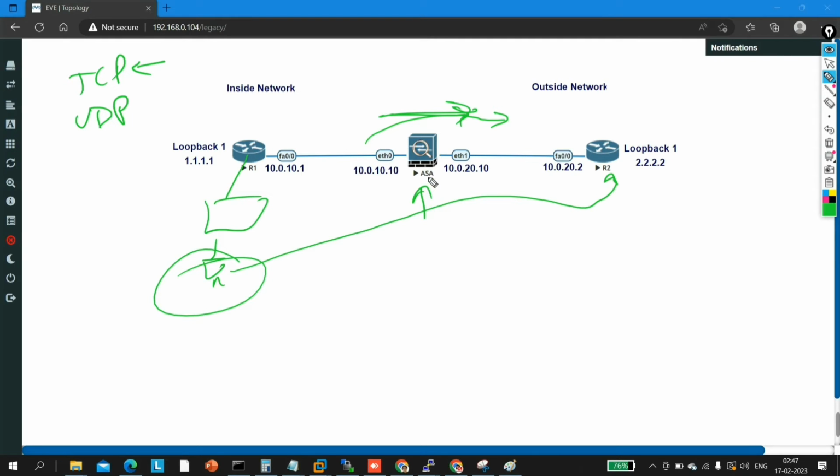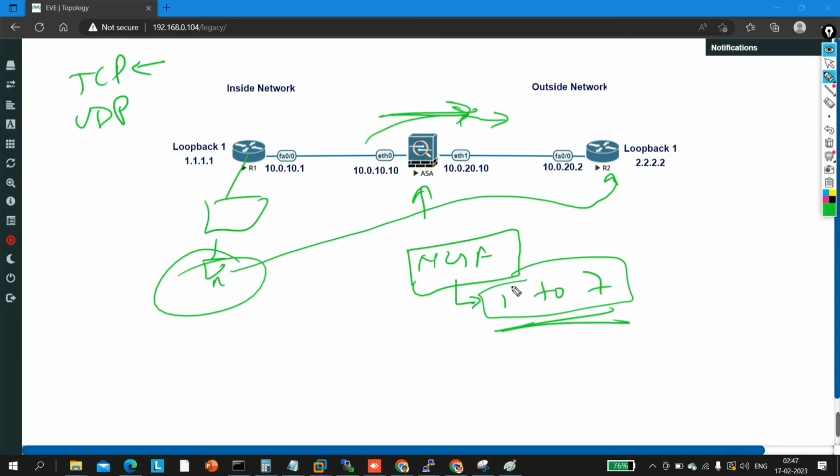Okay, but guys, next generation firewall works on all layers of OSI model, right? Next generation firewall works from layer 1 to layer 7. So the right answer of this question is that on all layers of the OSI model, the firewall works. I'm talking about next generation firewall. Next generation firewall works on layer 1 to layer 7.